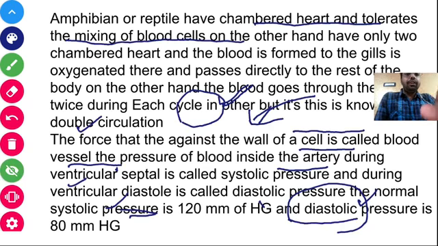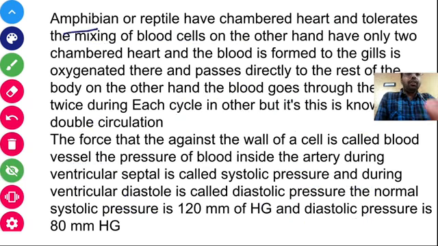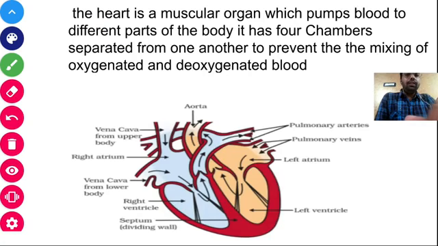Okay, in cases of amphibians or reptiles, they have a 3-chambered heart where the mixing of the blood takes place. In cases of mammals, there is a presence of a septum or separations.